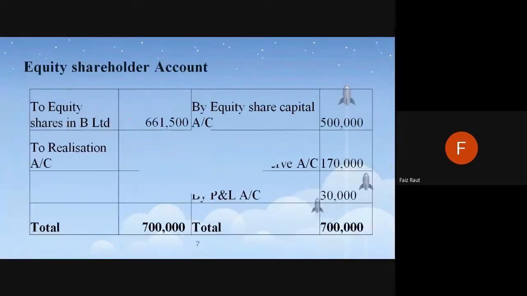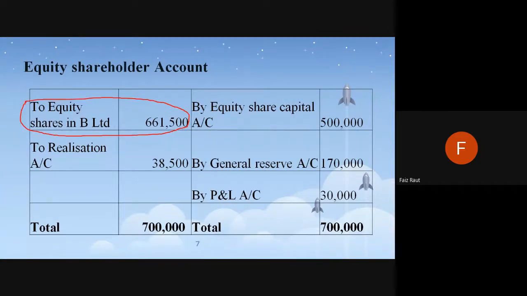Okay. So in this case, this is the amount they are getting. Actual shareholders are getting this much amount, but they are actually worth of this much amount, 7 lakhs. How? They have invested their money, and they have the share capital of 5 lakh in the company.